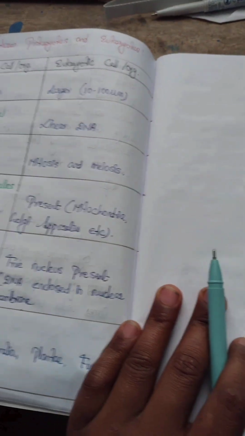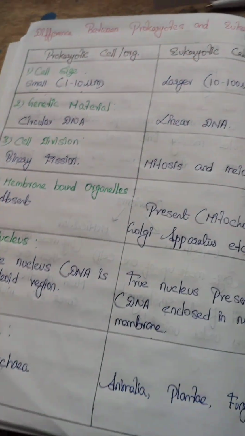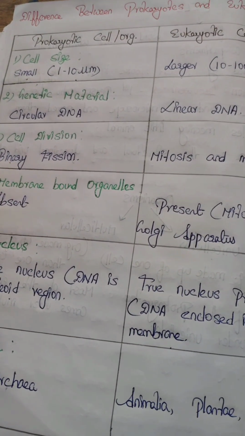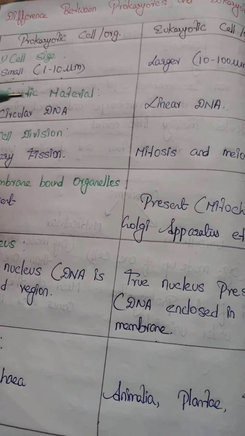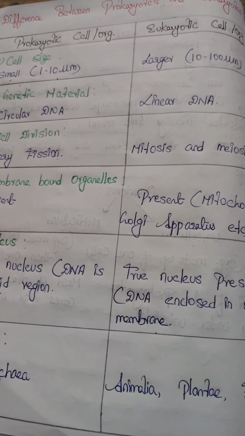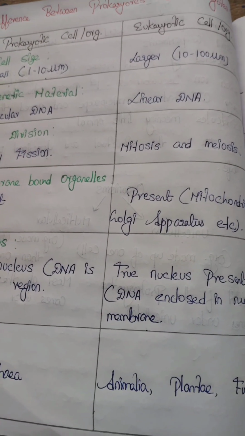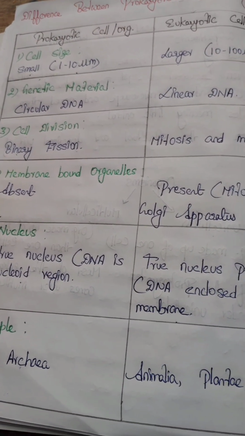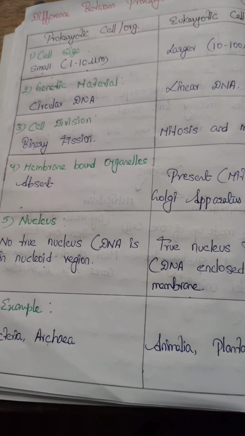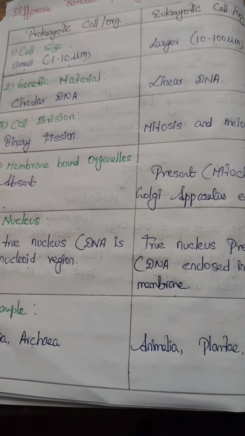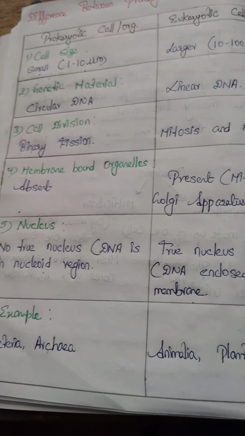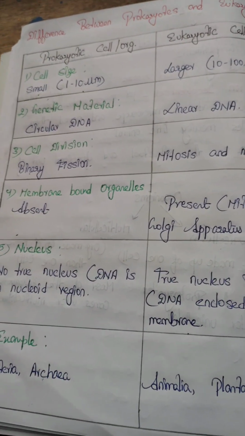Then we looked into the difference between prokaryotes and eukaryotes, in which we observed that prokaryotes are smaller in size, whereas eukaryotes are larger in size. In prokaryotes there is circular DNA, whereas in eukaryotes, linear DNA. Similarly, for cell division, there is binary fission in prokaryotic cells, whereas mitosis or meiosis in eukaryotic cells. Membrane-bound organelles are absent in prokaryotes, whereas present in eukaryotes. In prokaryotic cells there is no true nucleus, whereas in eukaryotic cells a true nucleus is present. And as examples, bacteria are under prokaryotic cells and plants, animals and fungi under eukaryotic cells.